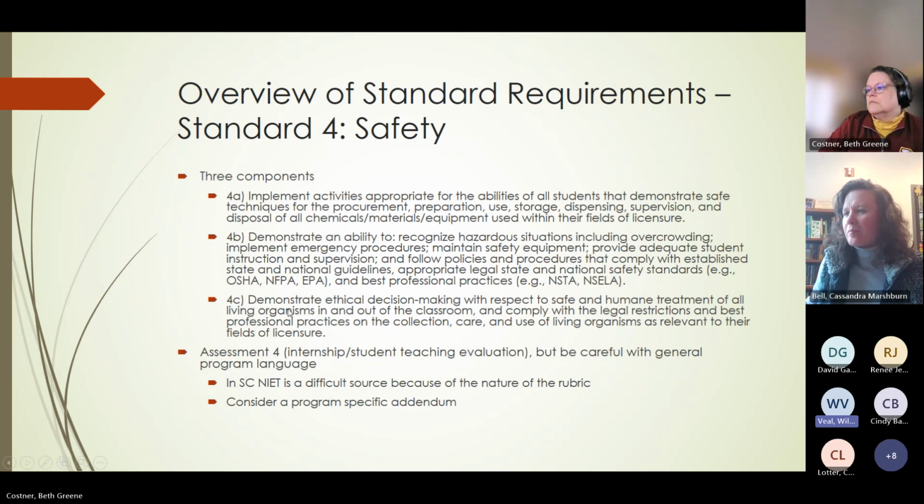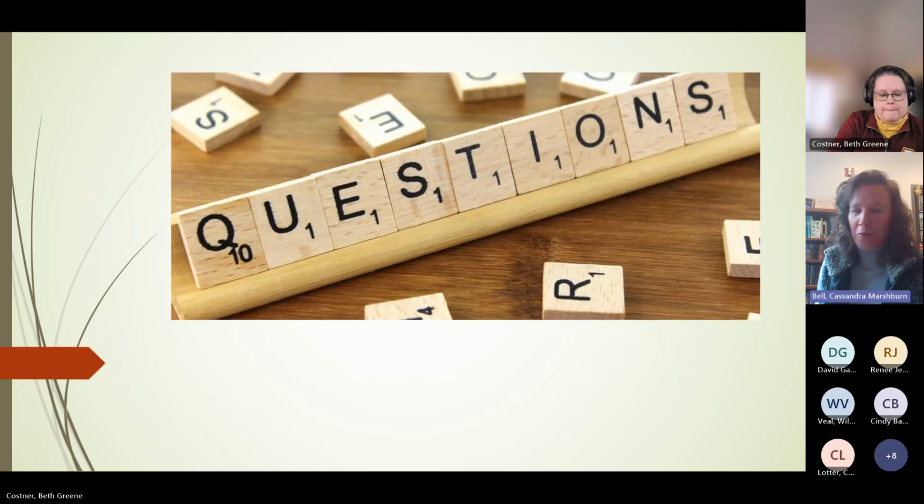So hopefully there's some type of rubric or an observation instrument, which is an addendum to the SCTS, where you can actually see the person implementing it in a lesson plan or as a behavior in the classroom. Yes, thank you. That is why it's always been stressed to me that all they really wanted for this assessment was something related to the internship evaluation. So thank you for confirming that.